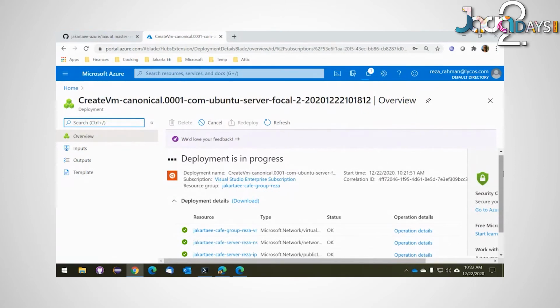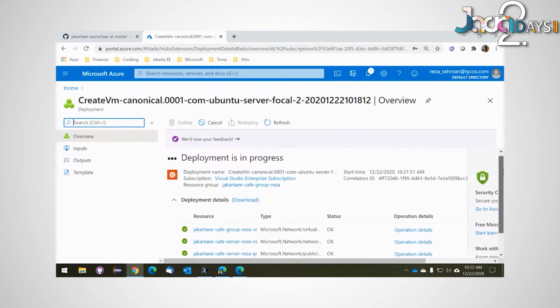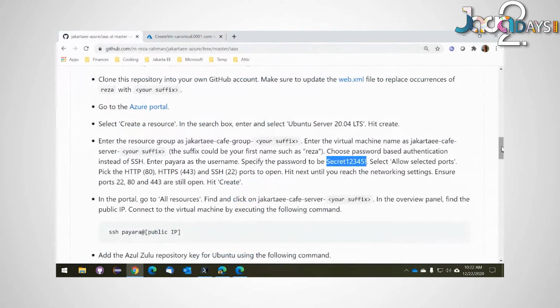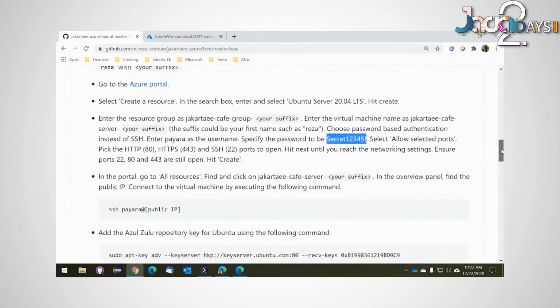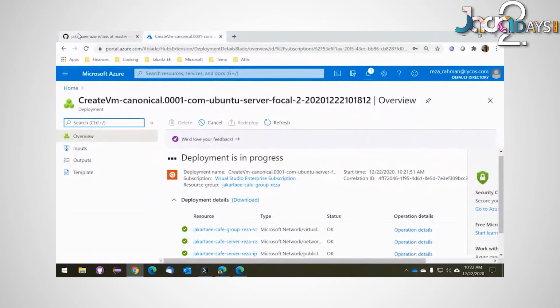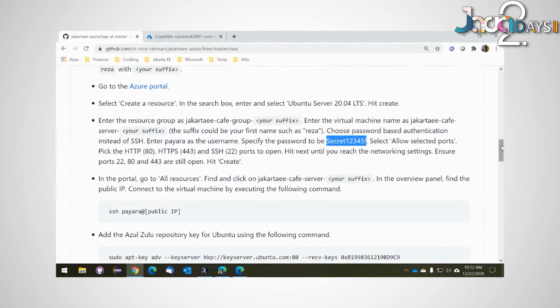You'll see in a moment just how long it takes to provision and deploy a basic machine. Obviously, this would normally be fine in a realistic scenario, but in a demo, it's a time killer. This is why I was taking a few of the shortcuts, just to get us moving a little quicker along this path. So we'll allow this to happen. And while this is going on, I'm going to take this time to explain what we're going to do next as soon as this deployment is complete.